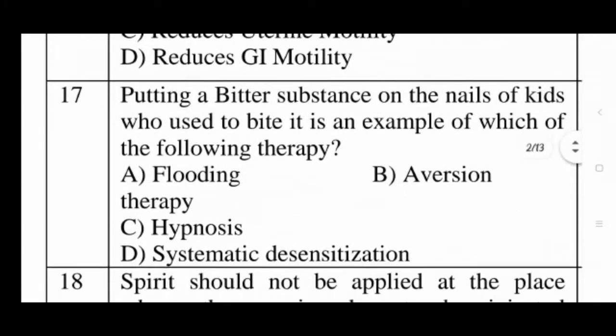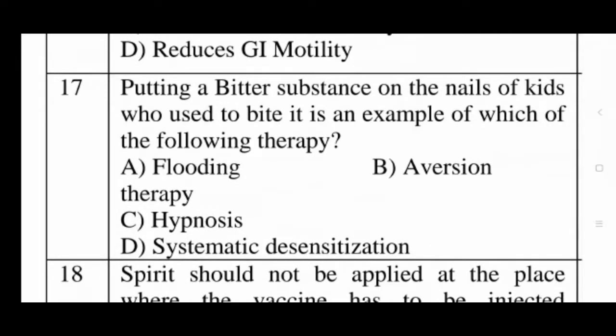Next question is, putting a bitter substance on the nails of kids who used to bite it is an example of which of the following therapy? Option A, flooding therapy; option B, aversion; option C, hypnosis; option D, systematic desensitization. The answer of this question is option B, aversion.